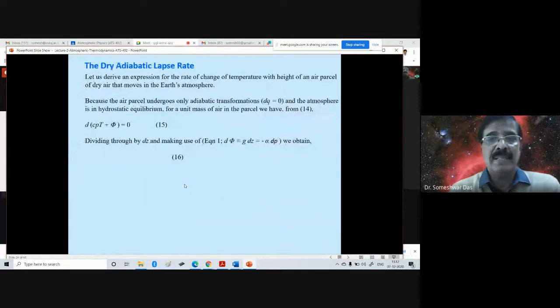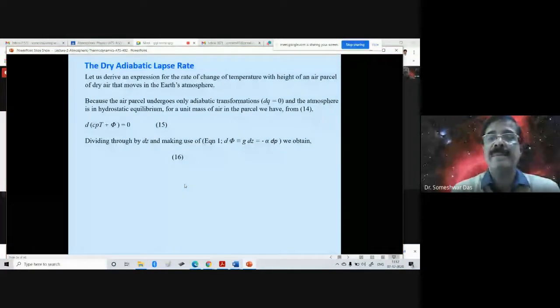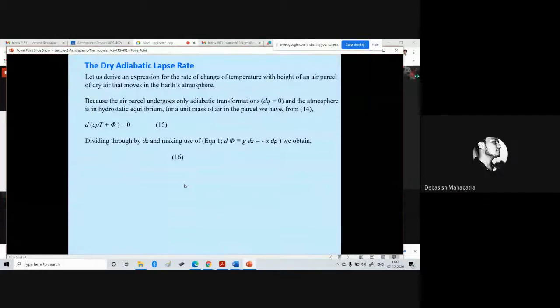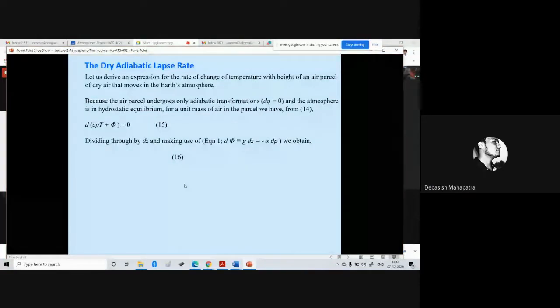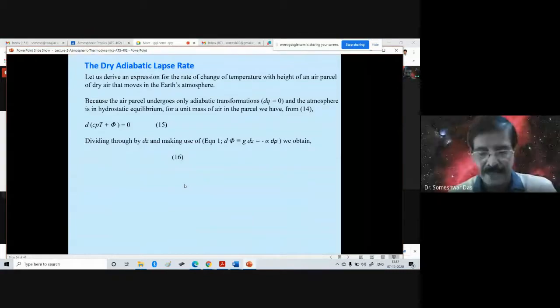Now let's talk about the dry adiabatic lapse rate. Okay, dry adiabatic lapse rate. Last time we had mentioned this. Do you remember? Anybody remembers? How much is the dry adiabatic lapse rate? Around 7 degrees Celsius per kilometer. How much? Around 10 degrees. Yes, or 9.8 degrees centigrade per kilometer. That is the dry adiabatic lapse rate.